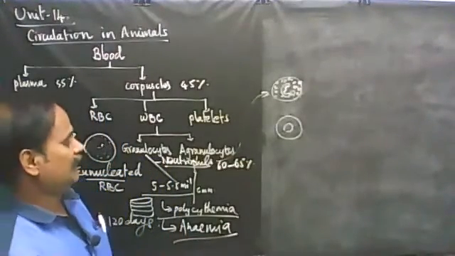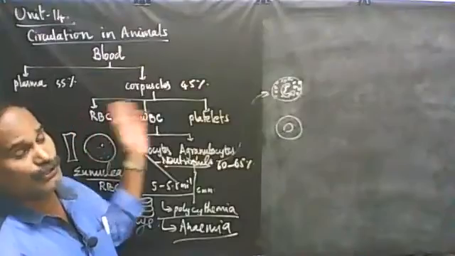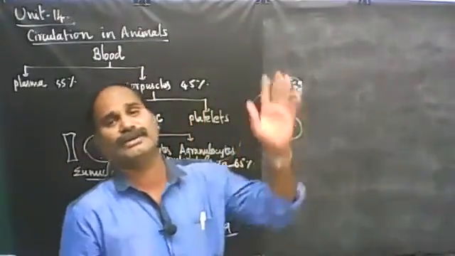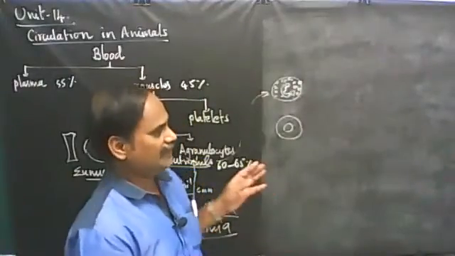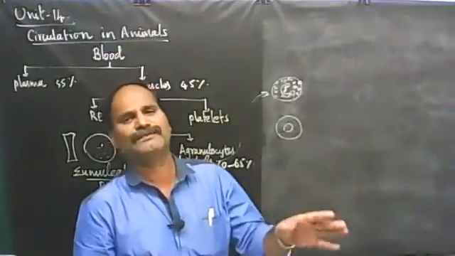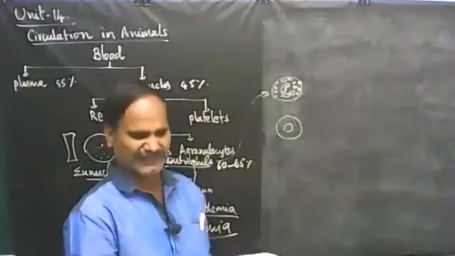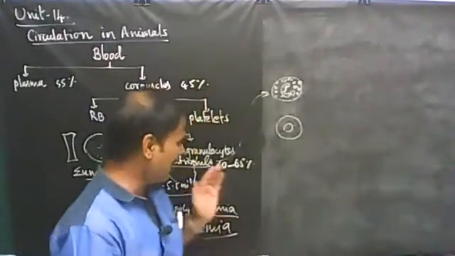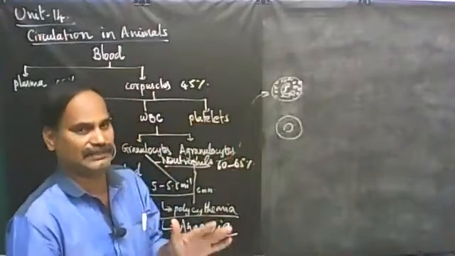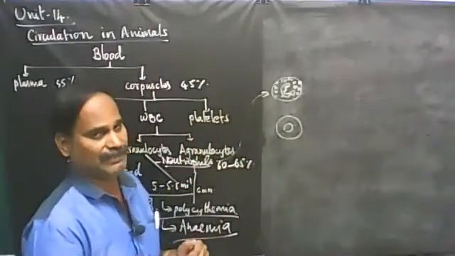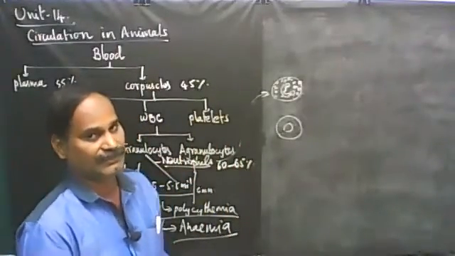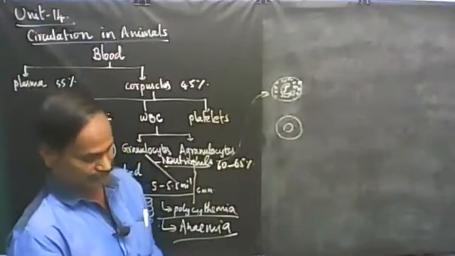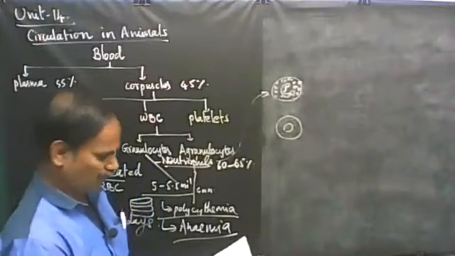Regarding the total count, the total number of RBC in 1 cubic mm of blood is 5 to 5.5 million. WBC number ranges into 5,000 to 10,000, whereas the platelets range into 2.5 to 3 lakhs. This is the total count we can say. Regarding the differential count, let us imagine randomly we are selecting 100 number of WBC. Among that 100 number, 60 to 65% ranges into neutrophil. So many number of WBC comes under neutrophils.